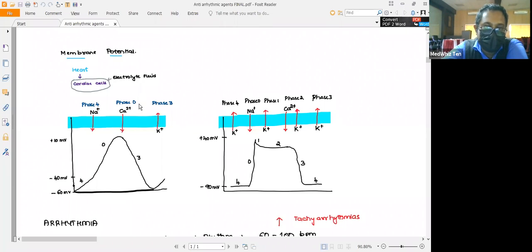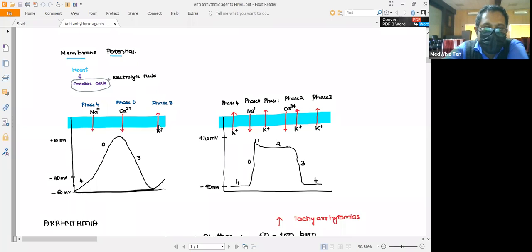This is phase 0. Phase 4 as well as phase 0 form the depolarization phase, where phase 4 is very slow, whereas phase 0 in the pacemaker cell is very fast.